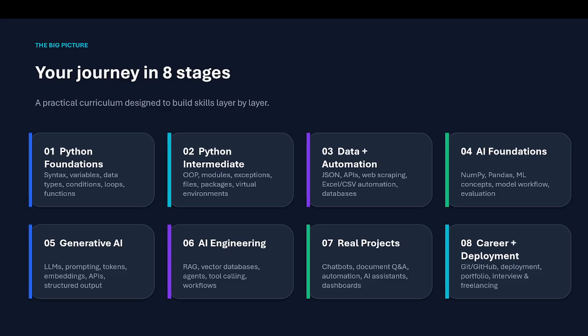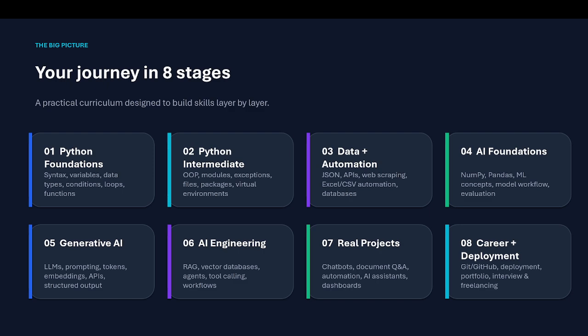The third one is data automation. We will be talking about JSON, APIs, web scraping, Excel and CSV automation, and databases. Then the AI foundation, which covers NumPy, Pandas, machine learning concepts, model workflow, and evaluation. We will be learning that in the fourth module.